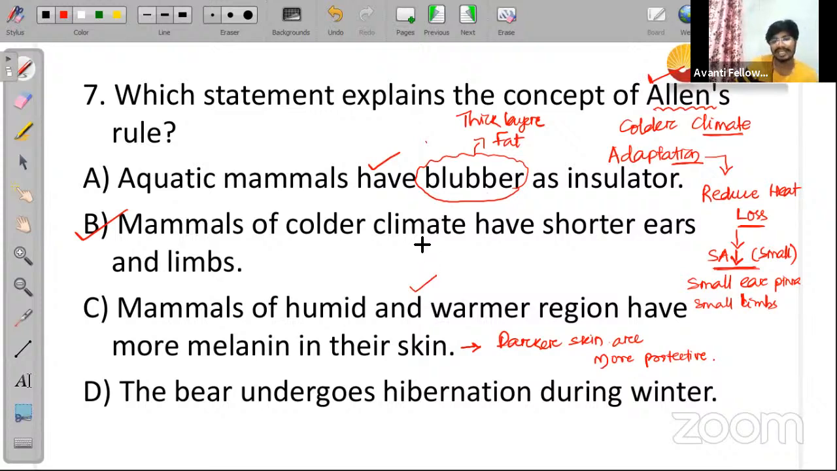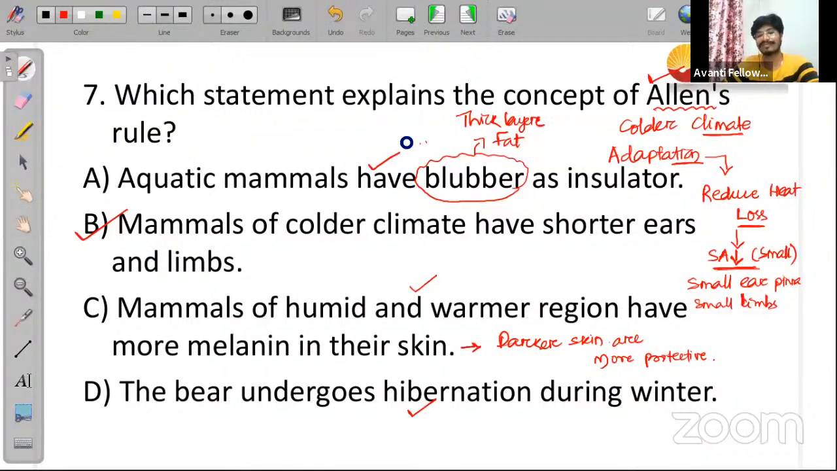Option D: the bear undergoes hibernation during winter. This statement is also correct, but this is not Allen's rule. Is it clear to everyone? I hope this is clear to all of you. Yes, exactly. So option B will be the correct answer.